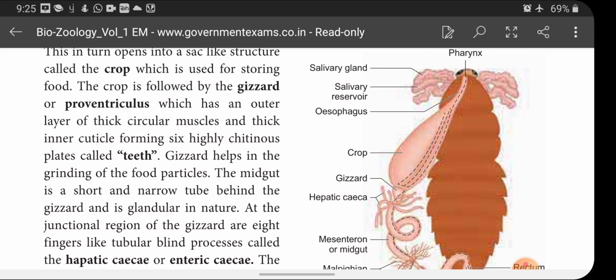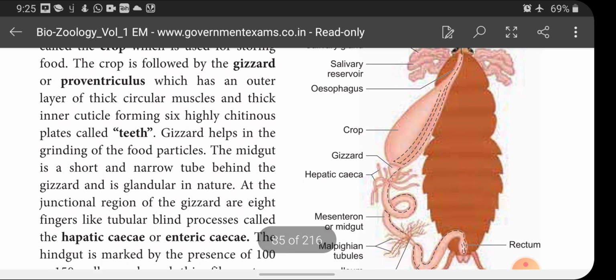Since the gizzard consists of teeth, it helps in the grinding of food particles.